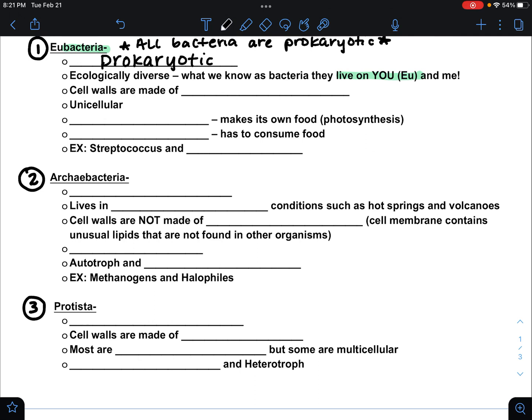So a couple details you need to know about this kingdom eubacteria. The cell walls, they do have cell walls, and they are made of something called peptidoglycan. Peptidoglycan. Eubacteria are unicellular, and that's going to mean they are made of one cell. Okay, they are single-celled organisms.